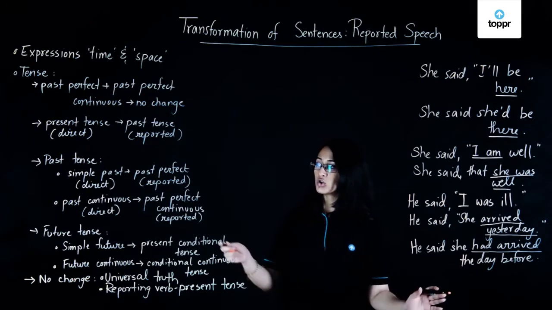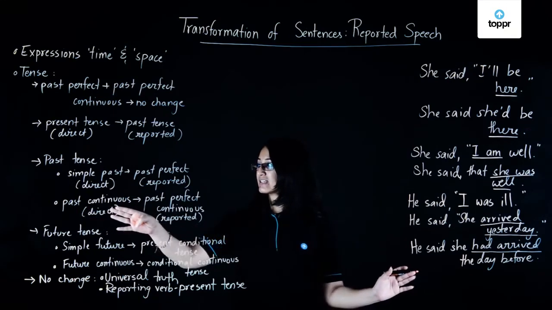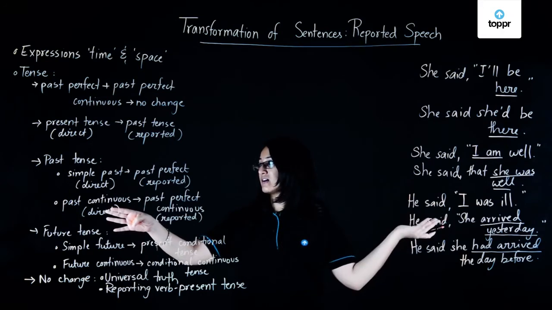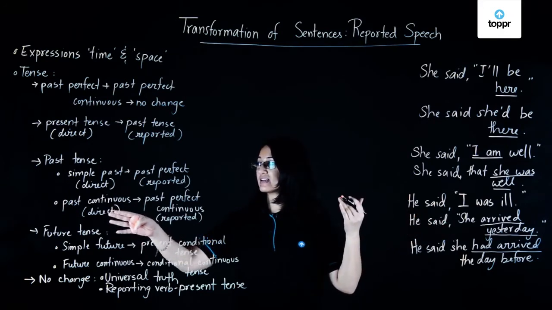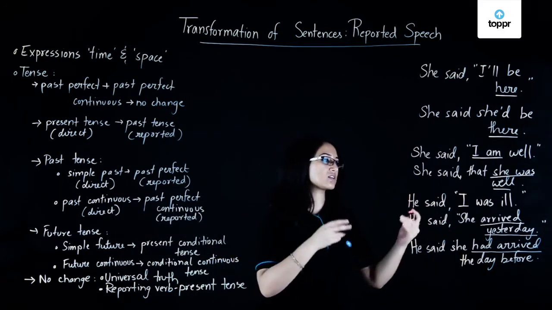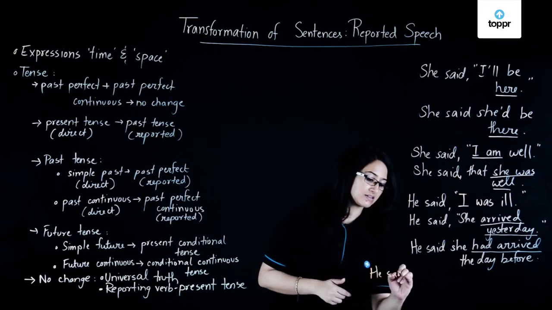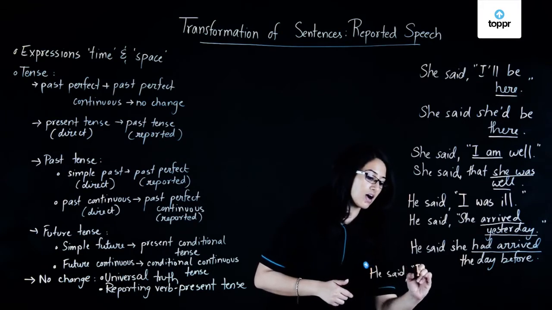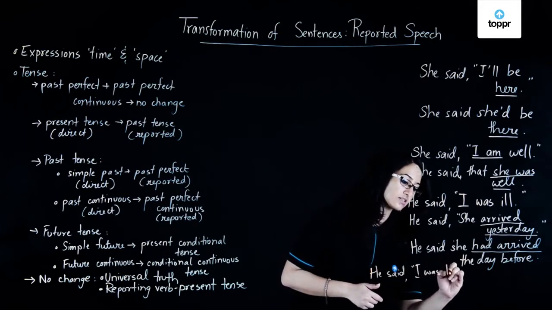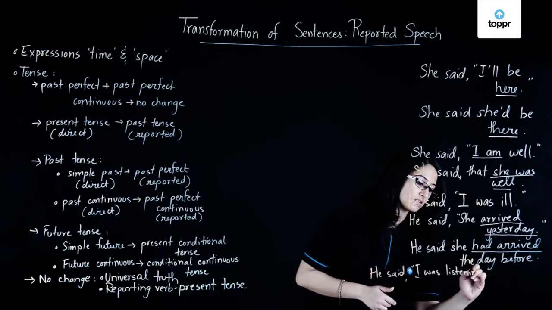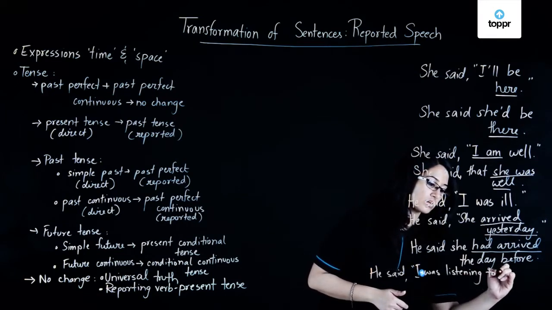Now we move on to sentences in the past continuous tense. Let's say we have something like, he said, I was listening to a song.